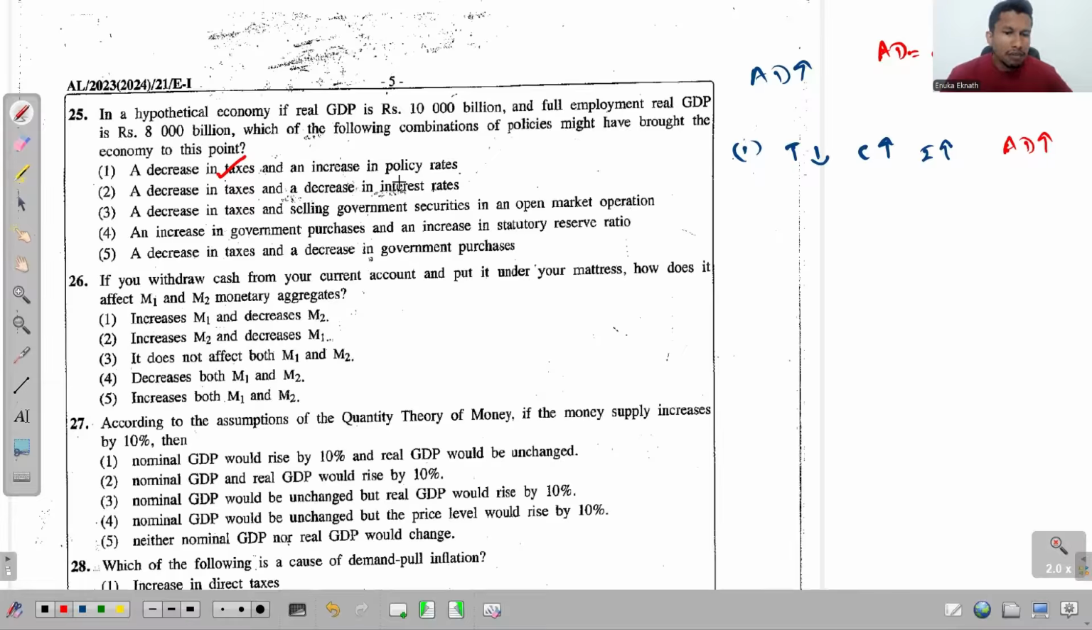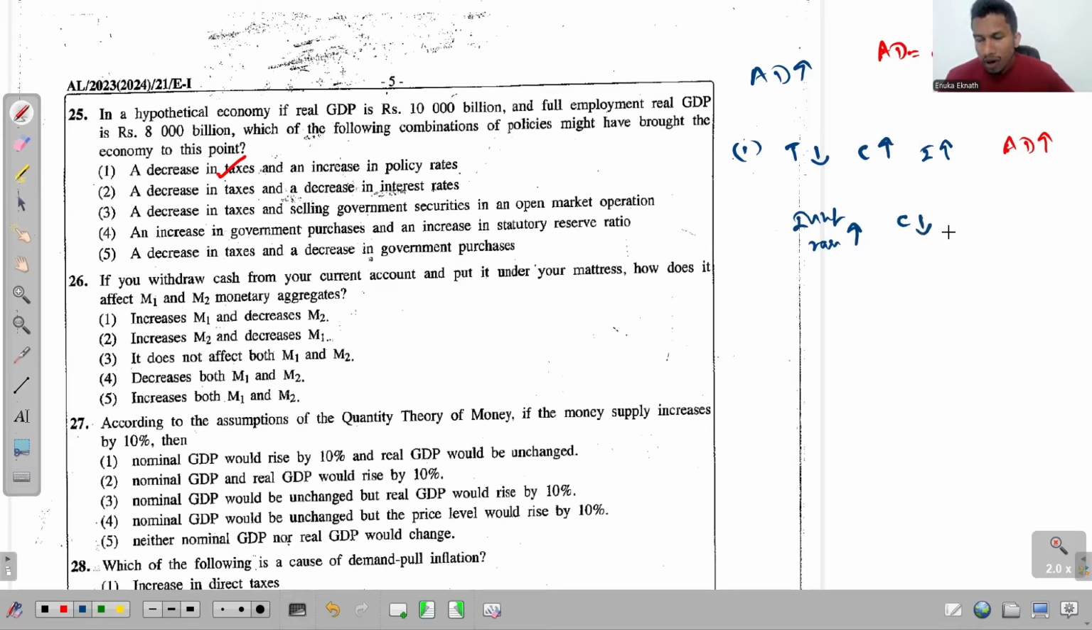An increase in policy rate. So what is a policy rate? Policy rates are not interest rates. Policy rates are SDFR and SLFR. But when they are increased, what happens? The interest rate also increases. So interest rate increases. When interest rate is increased, what happens to the consumption?